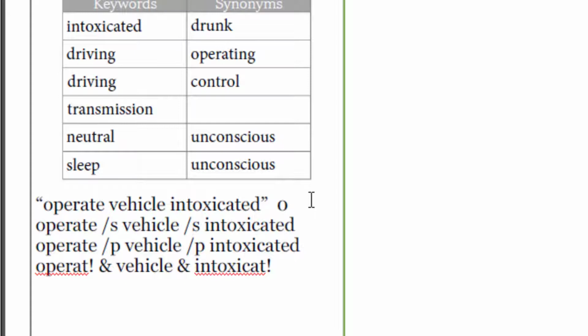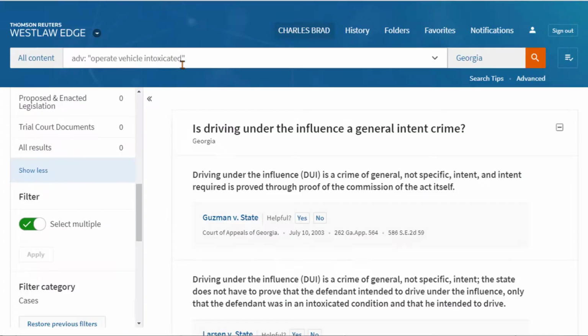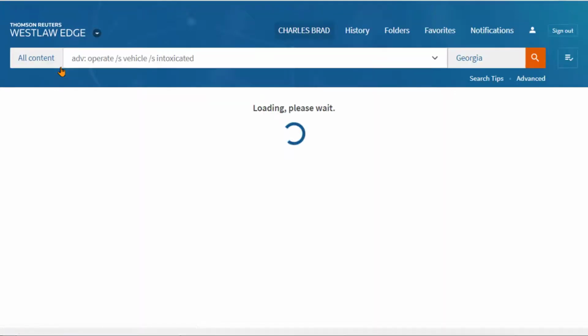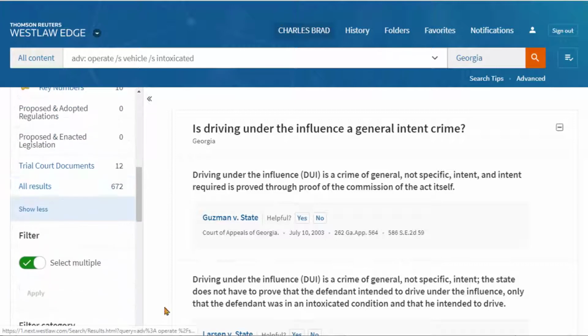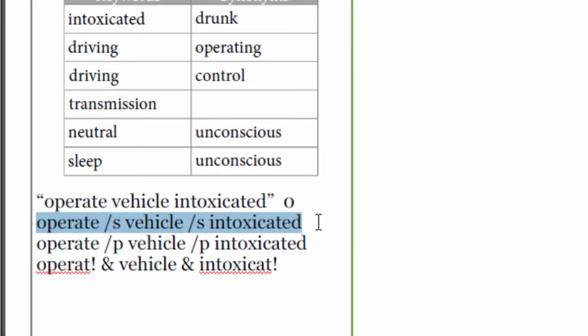We got 0. Okay, and now I would do operate within the same sentence as vehicle and intoxicated and so forth. So now I'll plop that in. And that gets us 672.